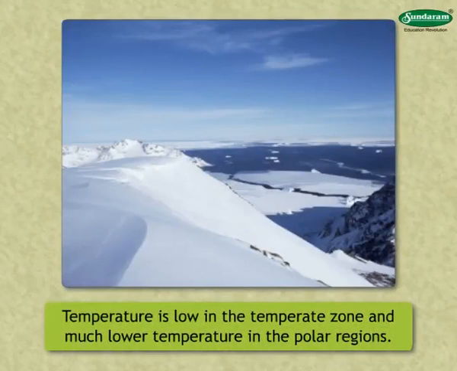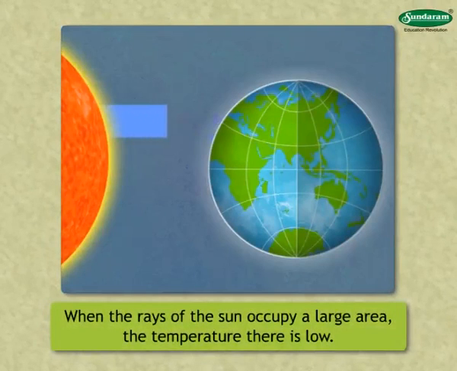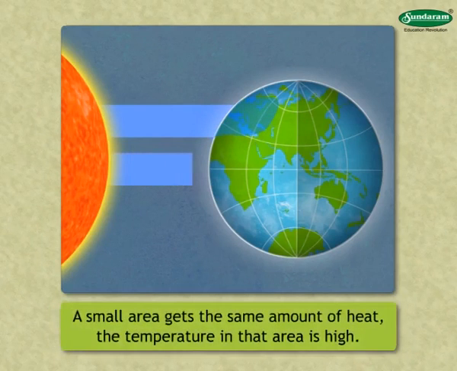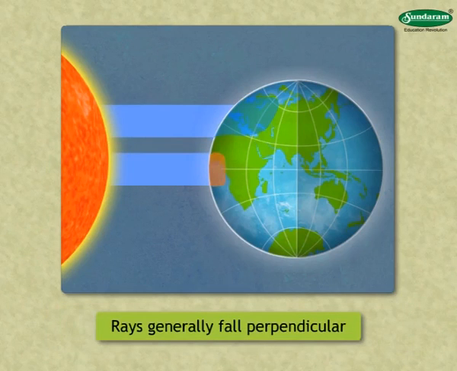polar regions. When the rays of the sun occupy a large area, the heat gets distributed over a wider area, and that is why the temperature there is low. But when a small area gets the same amount of heat, the temperature in that area is high. The rays generally fall perpendicular in the equatorial region and occupy less area.